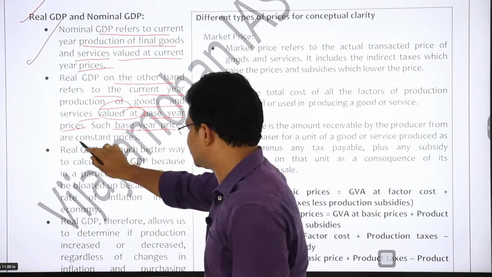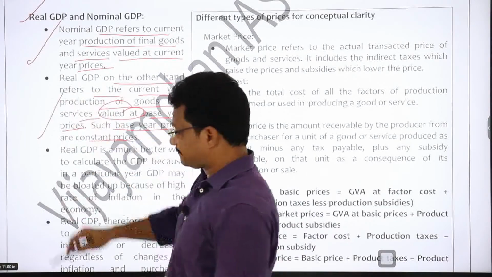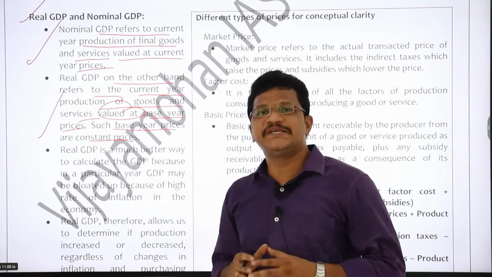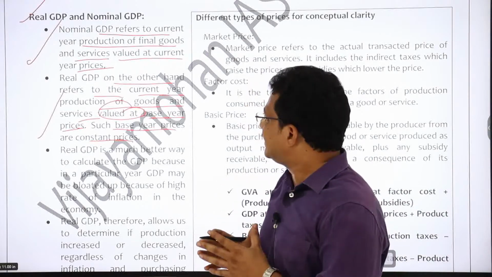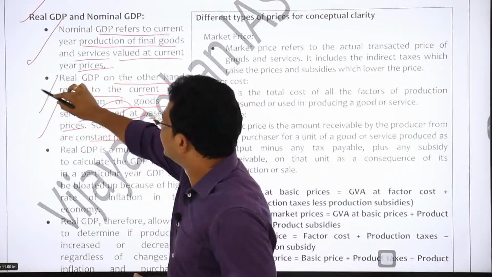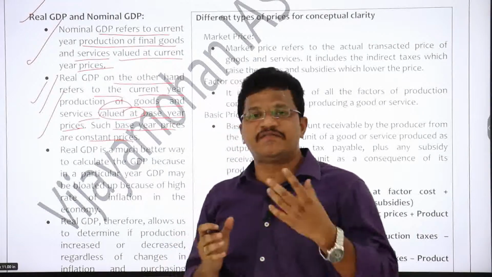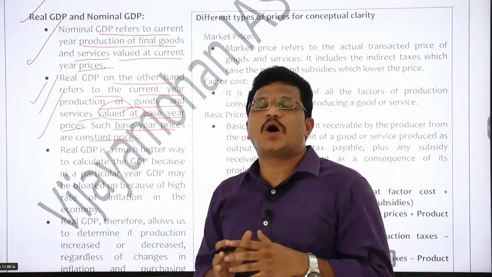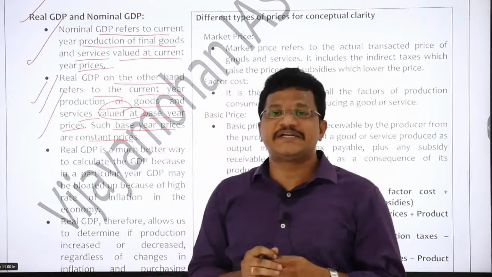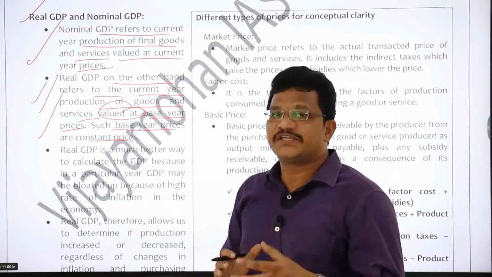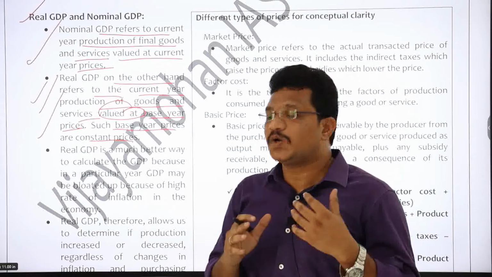Such base year prices are constant prices. So real GDP is calculated by taking one base year. Basically, real GDP accounts for inflation, that is, it takes the inflationary aspect into account. However, nominal GDP doesn't take inflation into account.